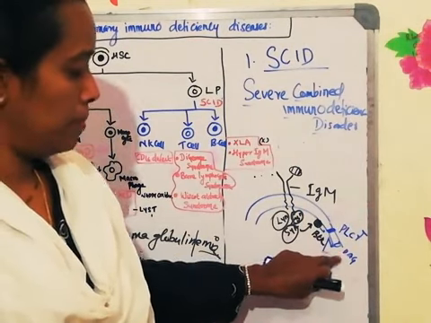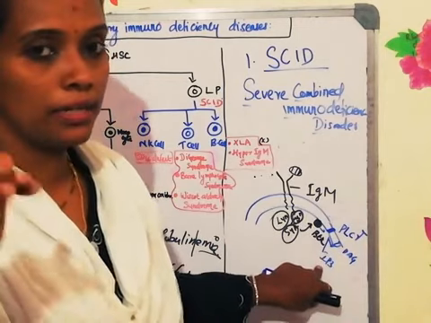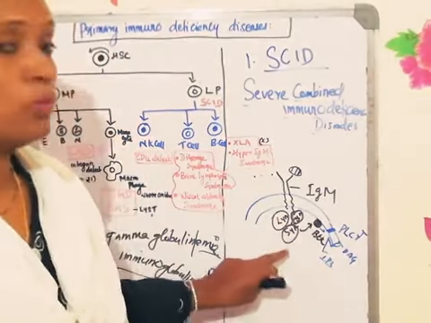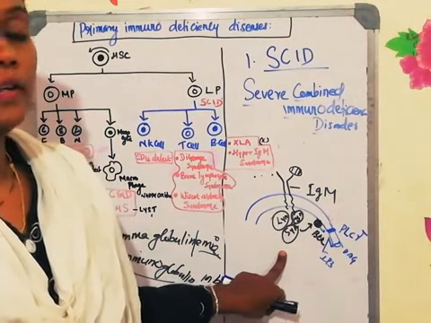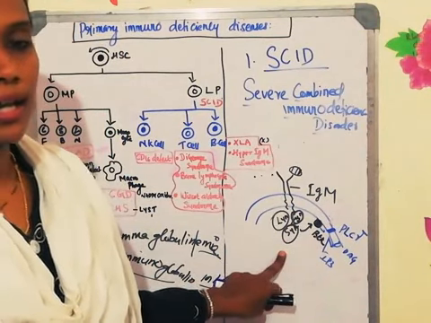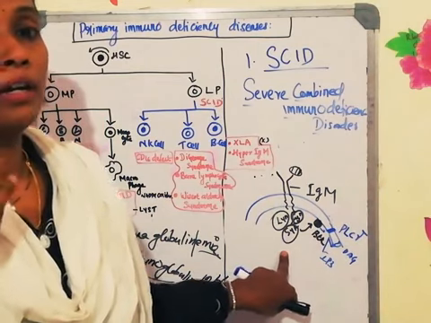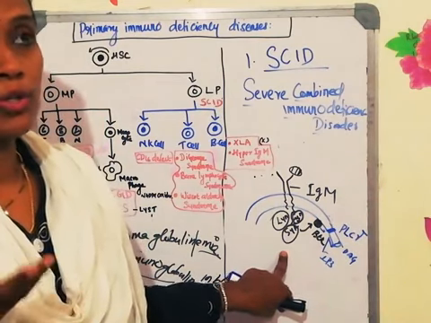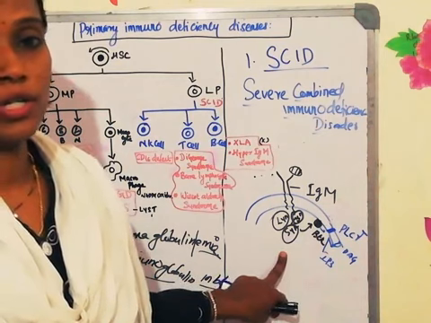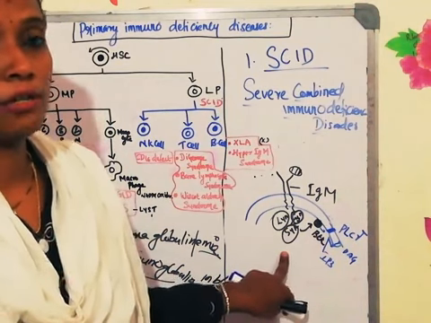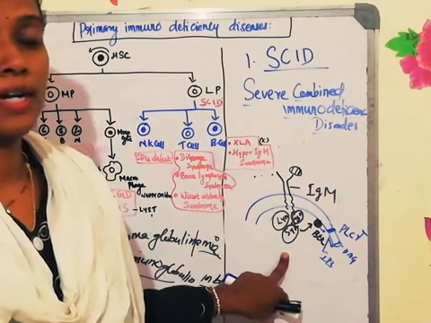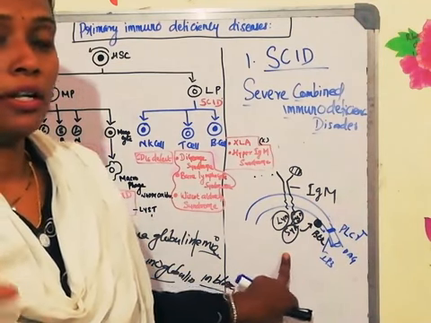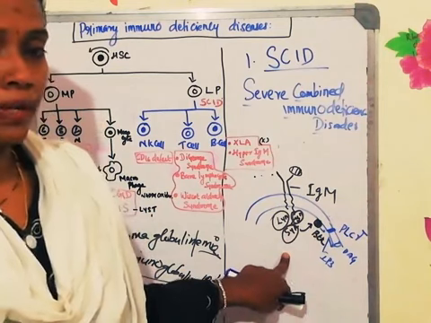DAG will be retained in the plasma membrane, whereas IP3 diffuses through the cytoplasm and moves towards which organelle? Smooth endoplasmic reticulum. Why do they go there? They are the ones which will release the calcium. Calcium is needed for the mitosis process to happen, wherein the B cell differentiates into plasma and memory cell. Once the calcium is released, it will be stabilized by a cytoplasmic protein called calmodulin. Calmodulin has high affinity for calcium.